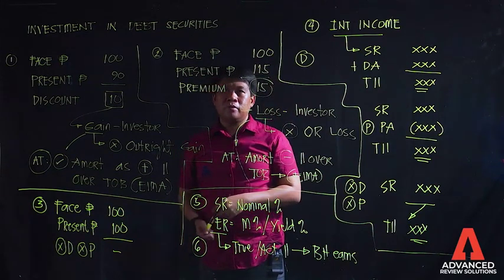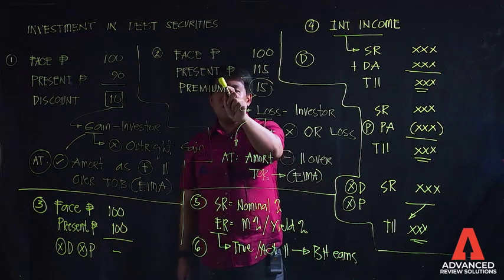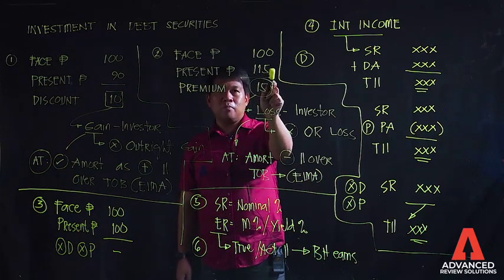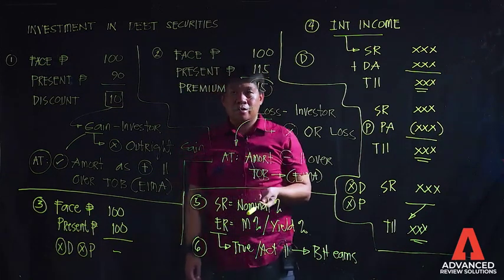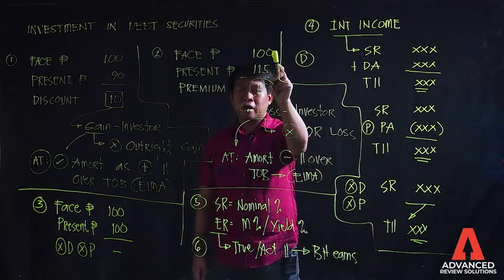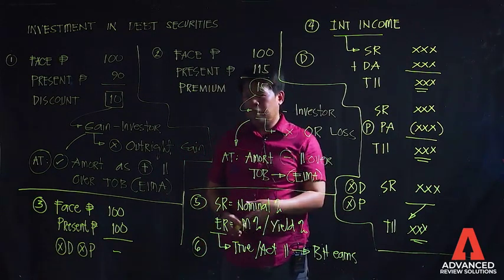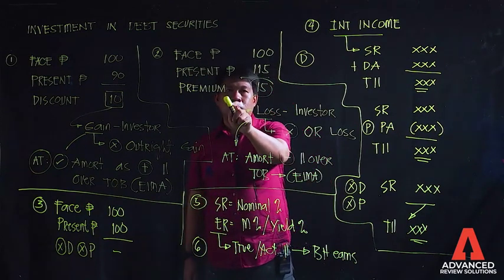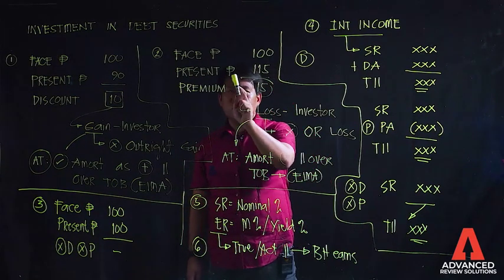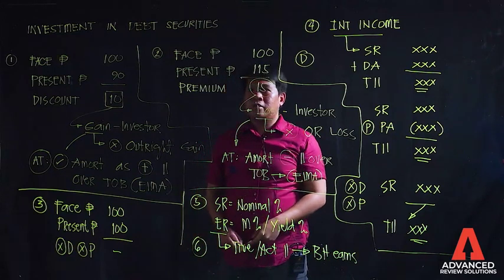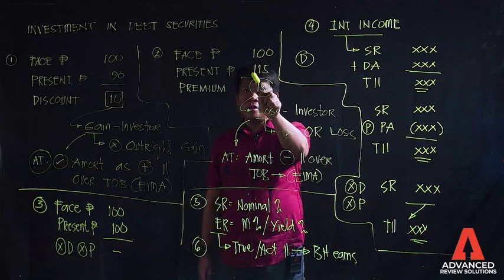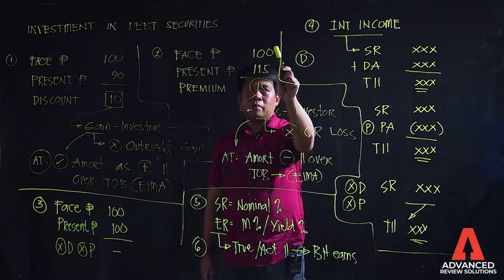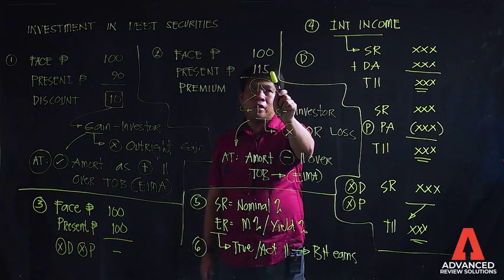of the investment, at makukuha niya ngayon sa halagang 115 pesos, ibig sabihin mas mataas yung binayad niya kaysa matatanggap niya at the end of the maturity of the bonds. That is what you call premium. Mamaya ipaliwanag natin kung bakit si investor ay kukuha ng isang investment na mas mataas ang babayaran niya kaysa sa matatanggap niya. Malalaman mo yan later.